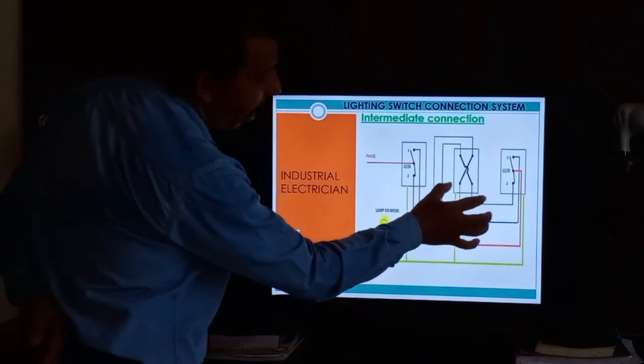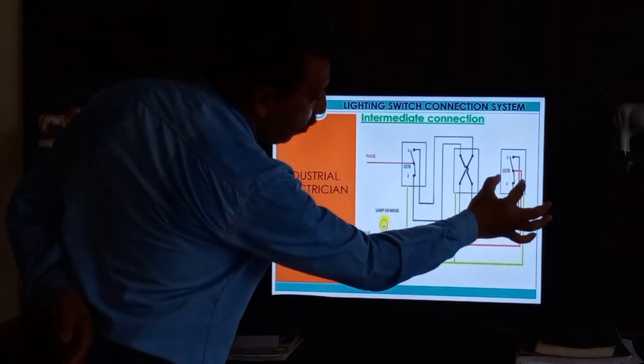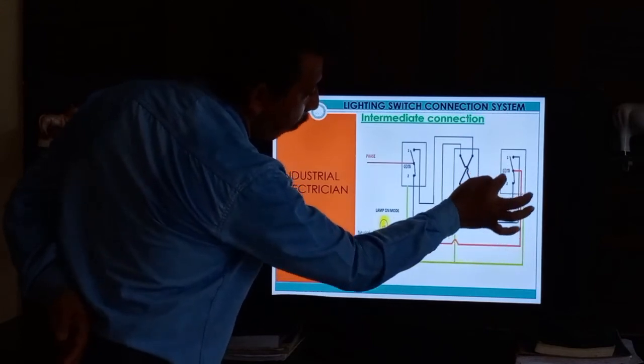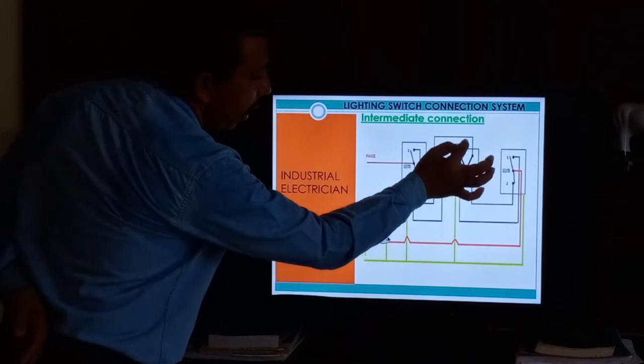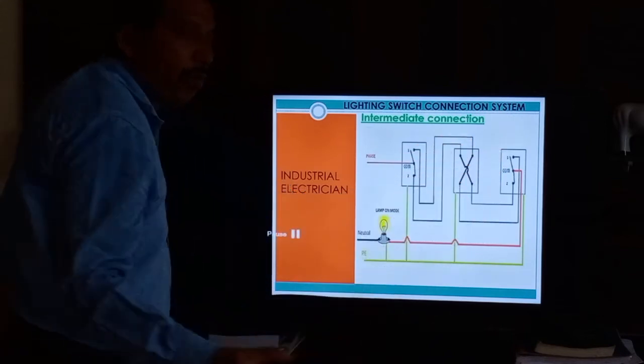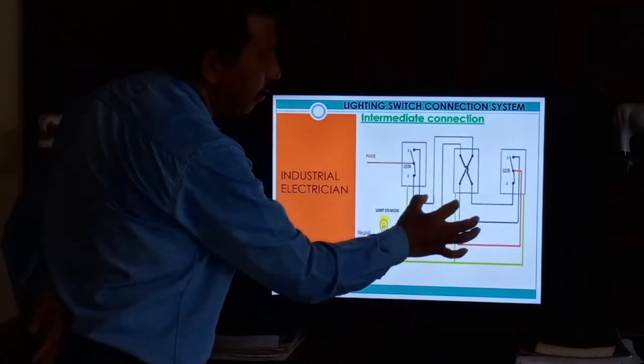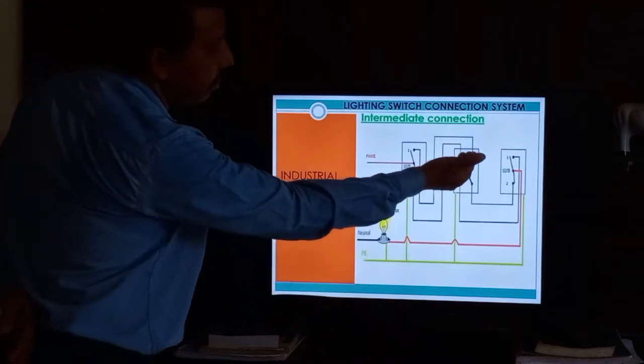This means 4 wires are coming: 2 wires from one two-way switch and 2 wires from the other. A total of 4 wires are terminated here.